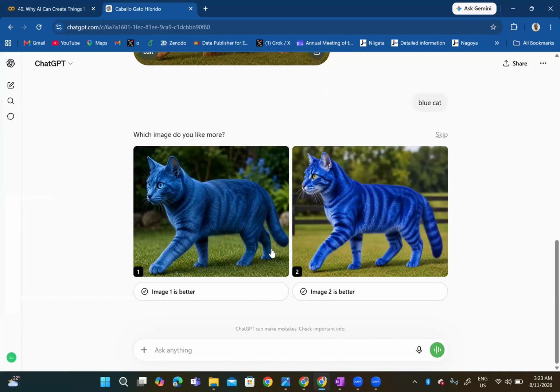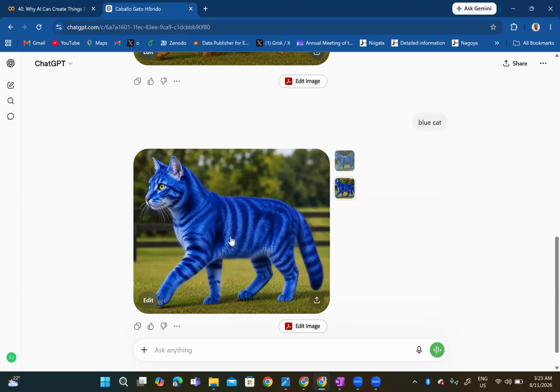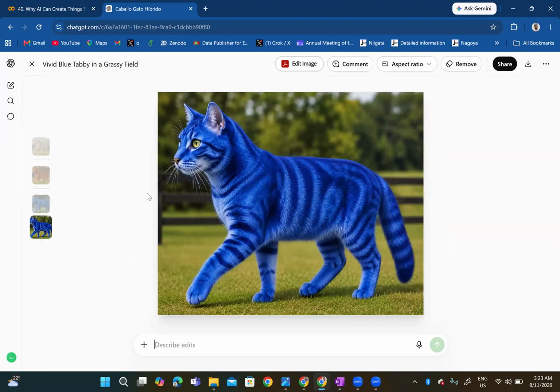So here I said I wanted a blue cat, so now we have a blue cat. It's even asking me which one I really prefer. I think I prefer image two because it's the bluer the better, because I was asking for a blue cat. So this is our blue cat right here.